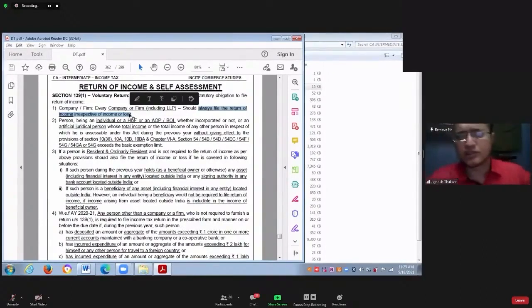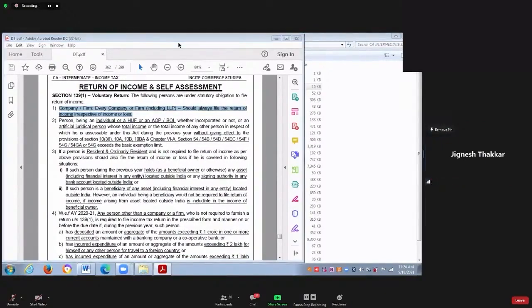Have you understood this? Positive income, negative income, zero income will not make any difference. They will have to file the income tax return mandatorily. What about other persons? Other persons means other than company and firm.